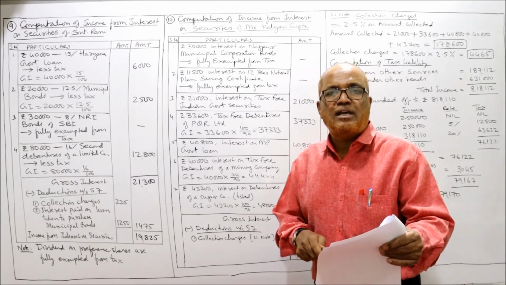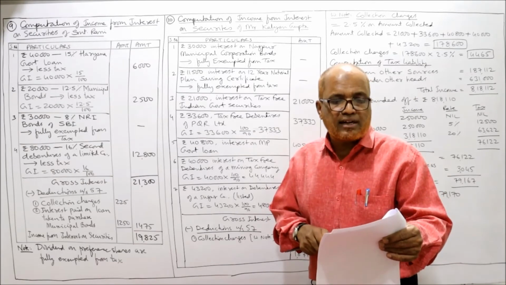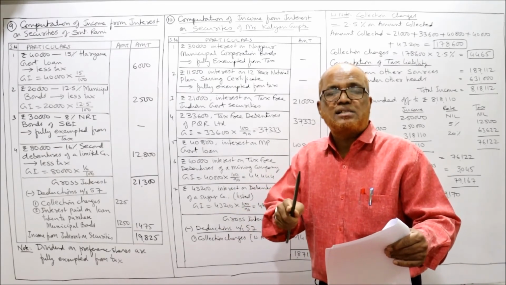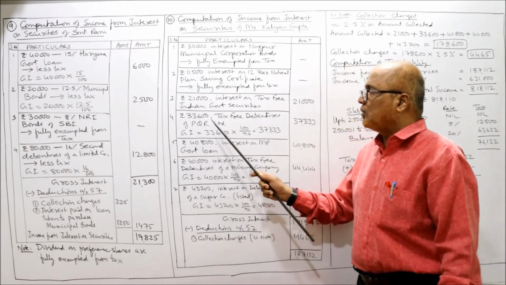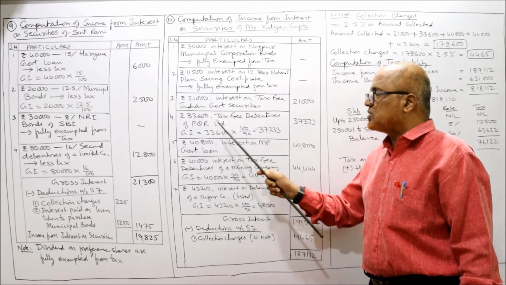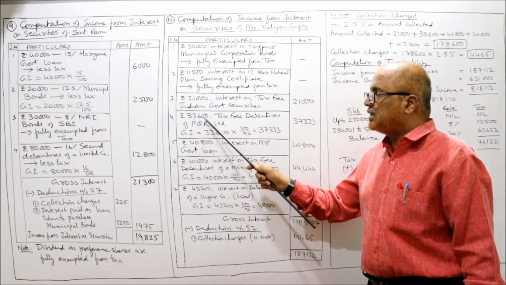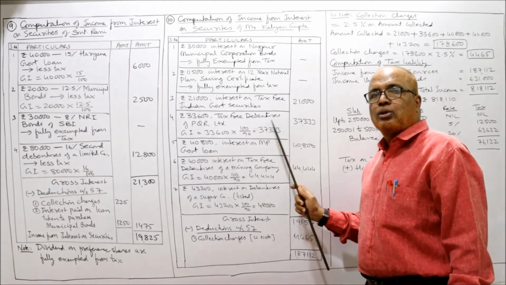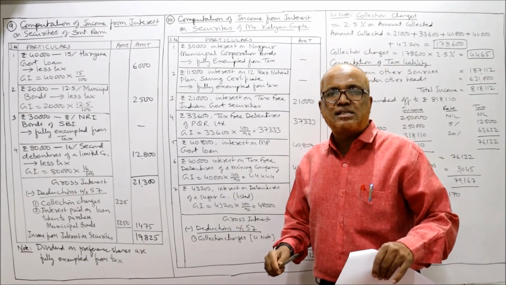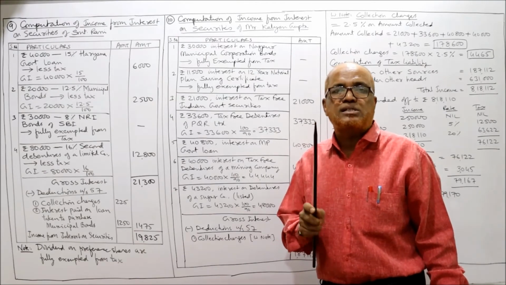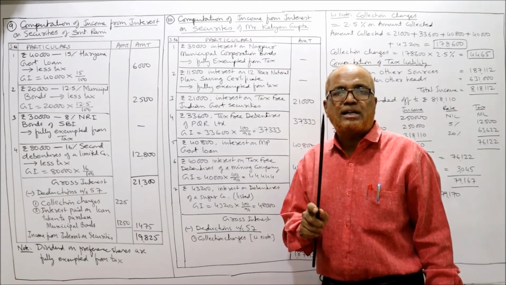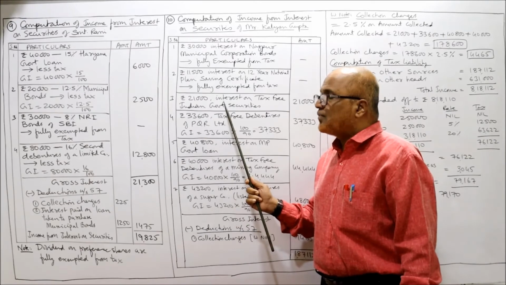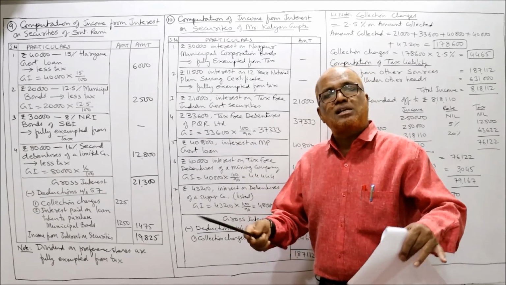So the interest given is the net interest. What is the interest given? 33,600 is the interest given. Net interest, we have to gross up. So 33,600 into 100 by 90. Here you can see, 33,600 tax-free debenture of PQR Limited, the gross interest 33,600 into 100 by 90, so 37,333. So the interest received on tax-free commercial security is the net interest. We have to gross it up. Whereas in a tax-free government security, the interest itself is the gross interest.